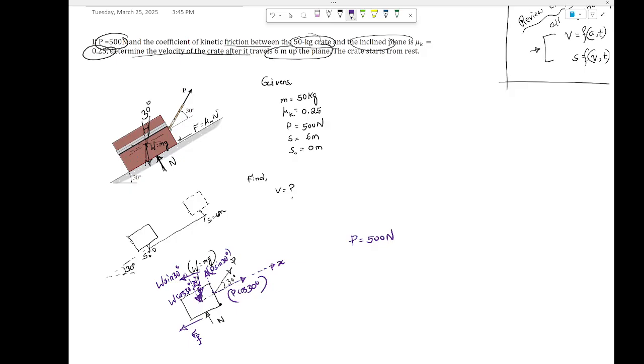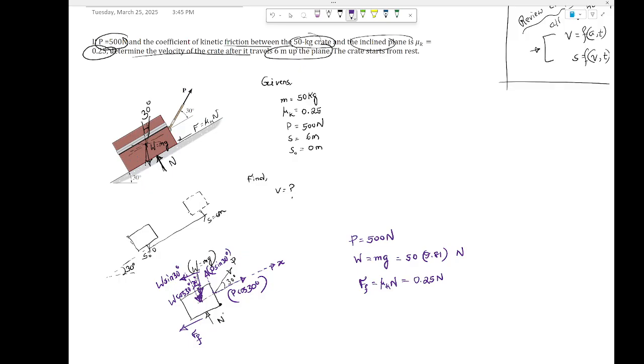So P is 500 Newton given, right? I already wrote it over there. And this W equal to mg. What is this m? 59.81, this is in Newton. Okay. So then this friction force F would be mu k n. So this would be 0.25 n.